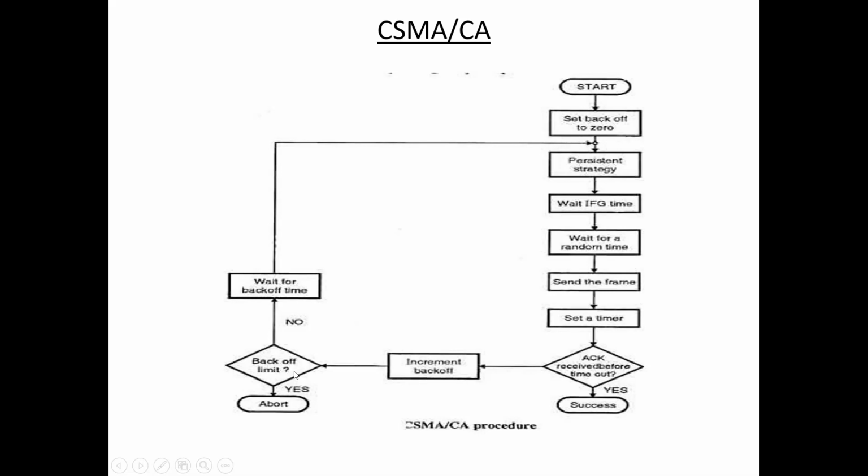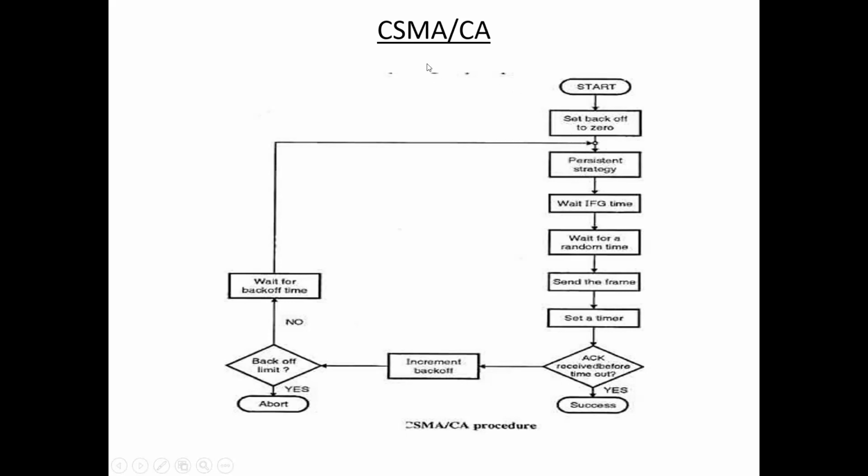So here back off limit, that means back off limit reached. That means if the timer is expired, then cancel the transaction. If the timer is not expired, that means if there is still some time, then wait for some amount of time, then once again transmit the data. Okay, here wait for some amount of time and restart this algorithm.